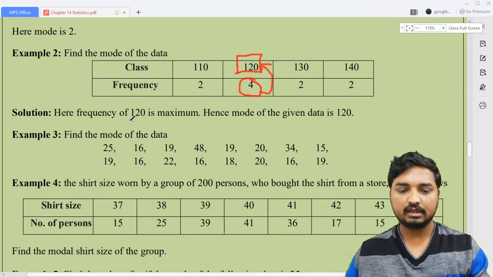Look at here. The frequency of 120 is maximum, which is equal to 4. So it has the highest frequency, therefore the mode will become 120. It's a very easy problem. I think you can understand this one.